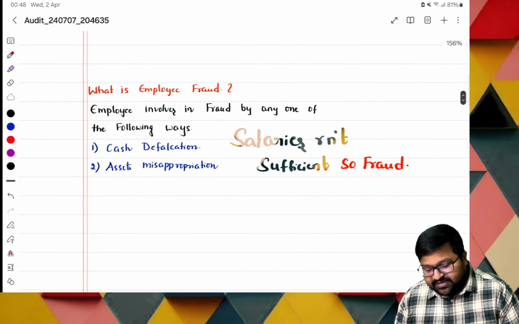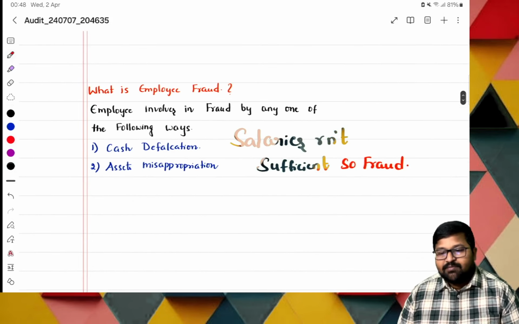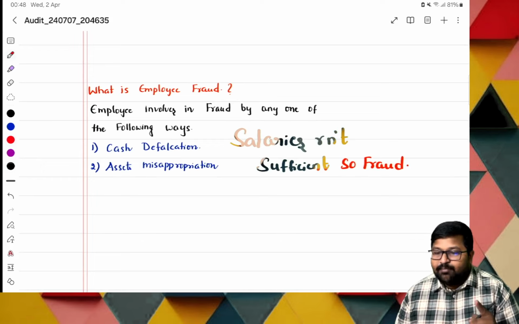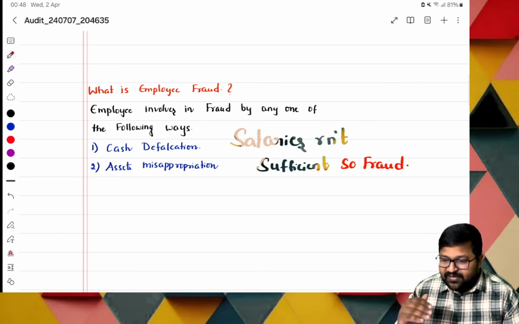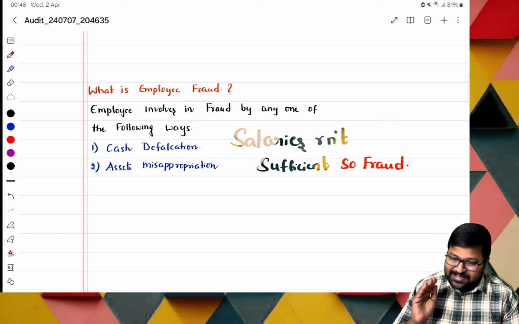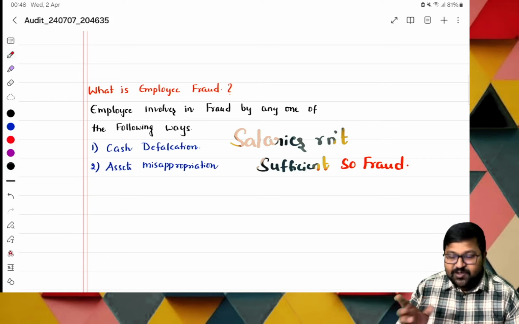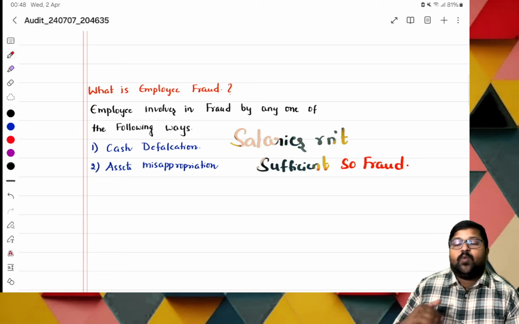But here you see my first one, employee fraud. Sir, how can there be employee fraud? Basically, an employee gets involved in fraud when the salary is not sufficient or if he's having some sort of financial issues. Okay, but that is not appropriate, so I keep that aside. But what are the ways he is using?